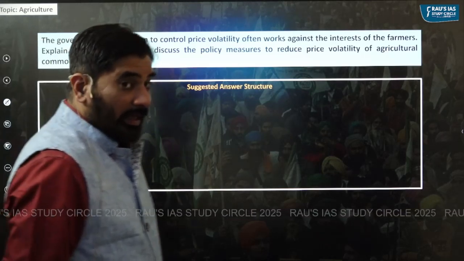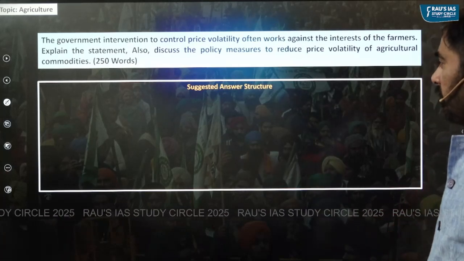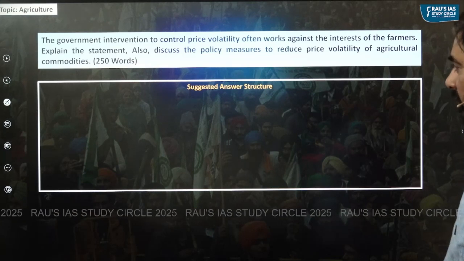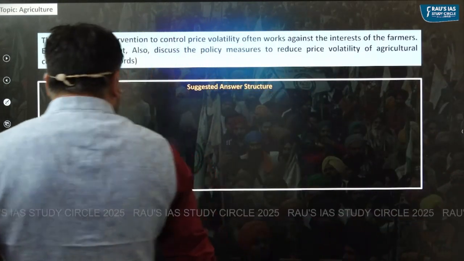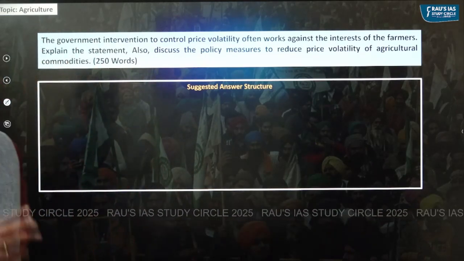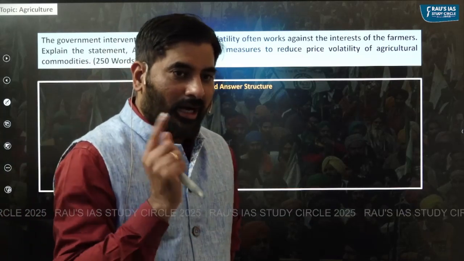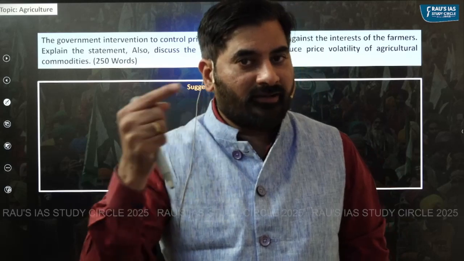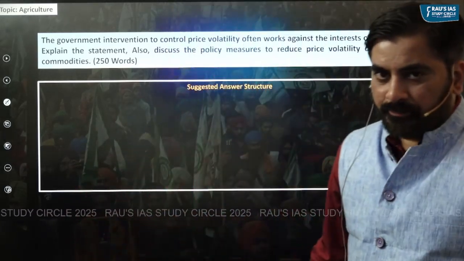Based upon this, you can have a look at the question here. The government intervention to control price volatility often works against the interests of the farmers. Explain the statement. Discuss the policy measures. So in the body of the answer, there will be two parts. First part, you need to explain how government intervention to control price volatility affects the interests of the farmers. Part two, what strategies we must adopt, right?